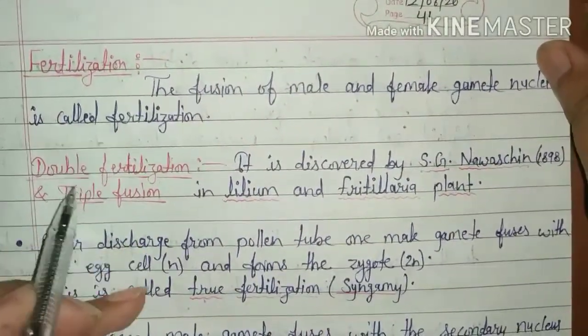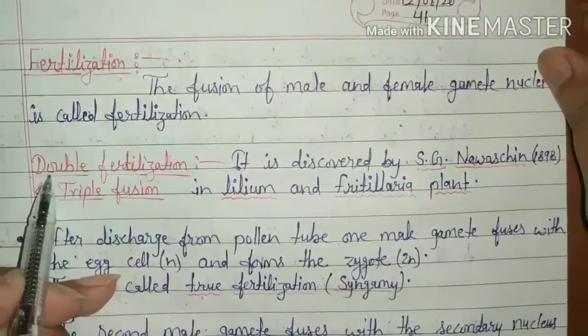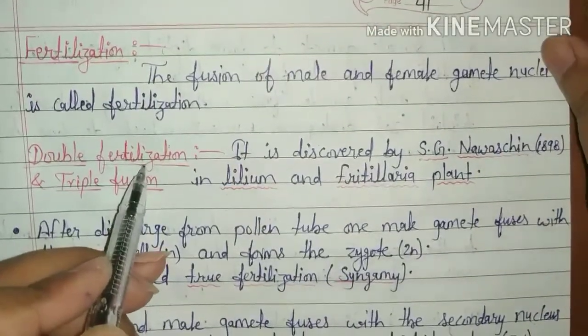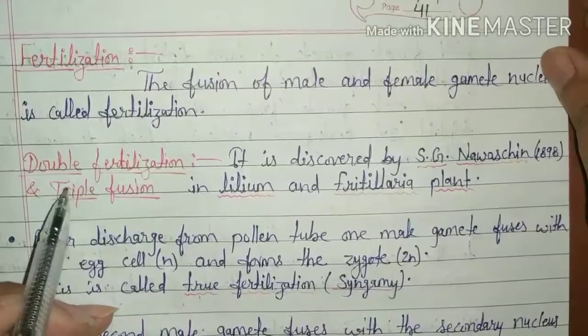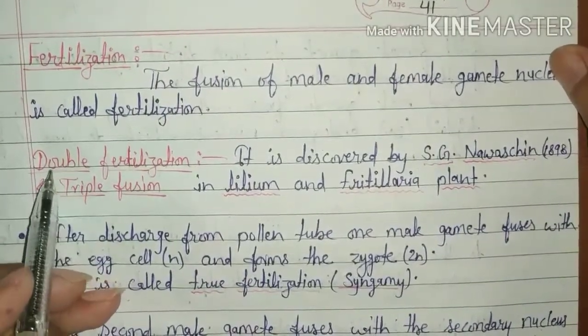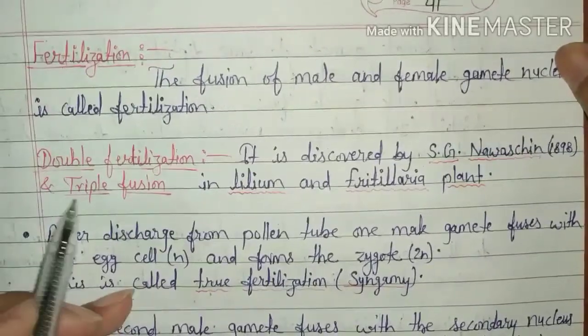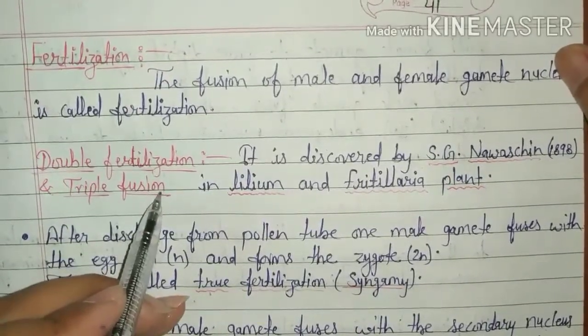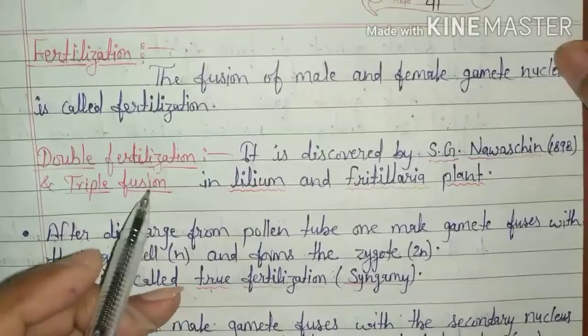In angiosperm plants, the double fertilization process takes place. So, we will talk about double fertilization and triple fusion in angiosperm plants.